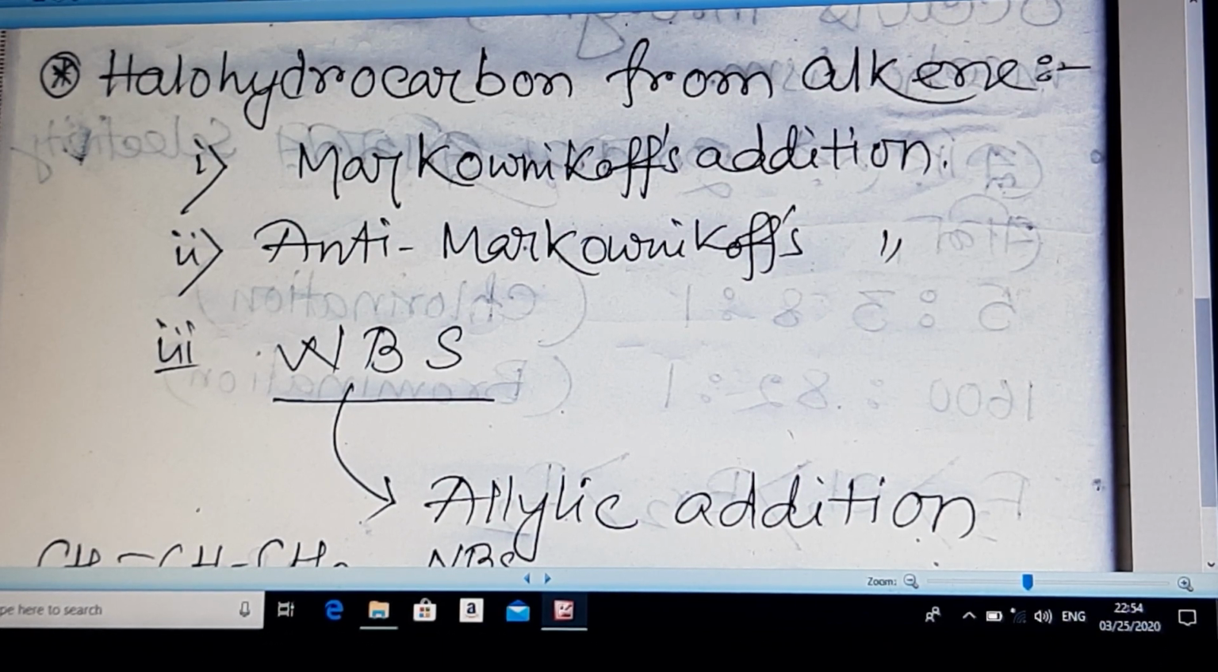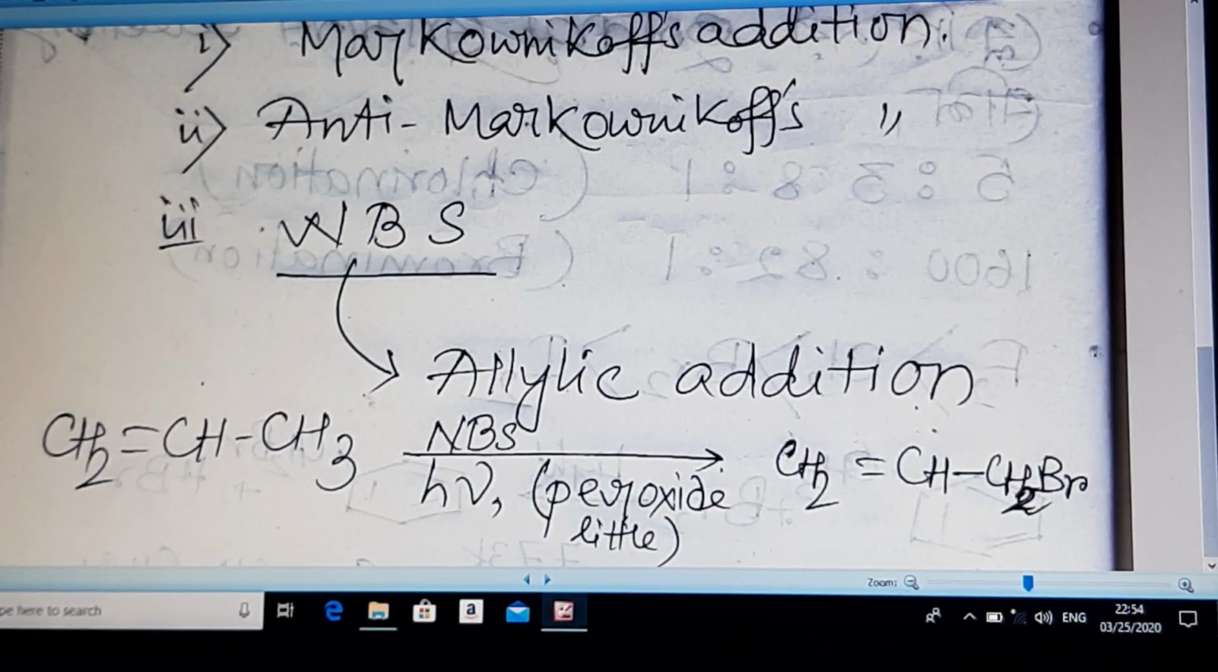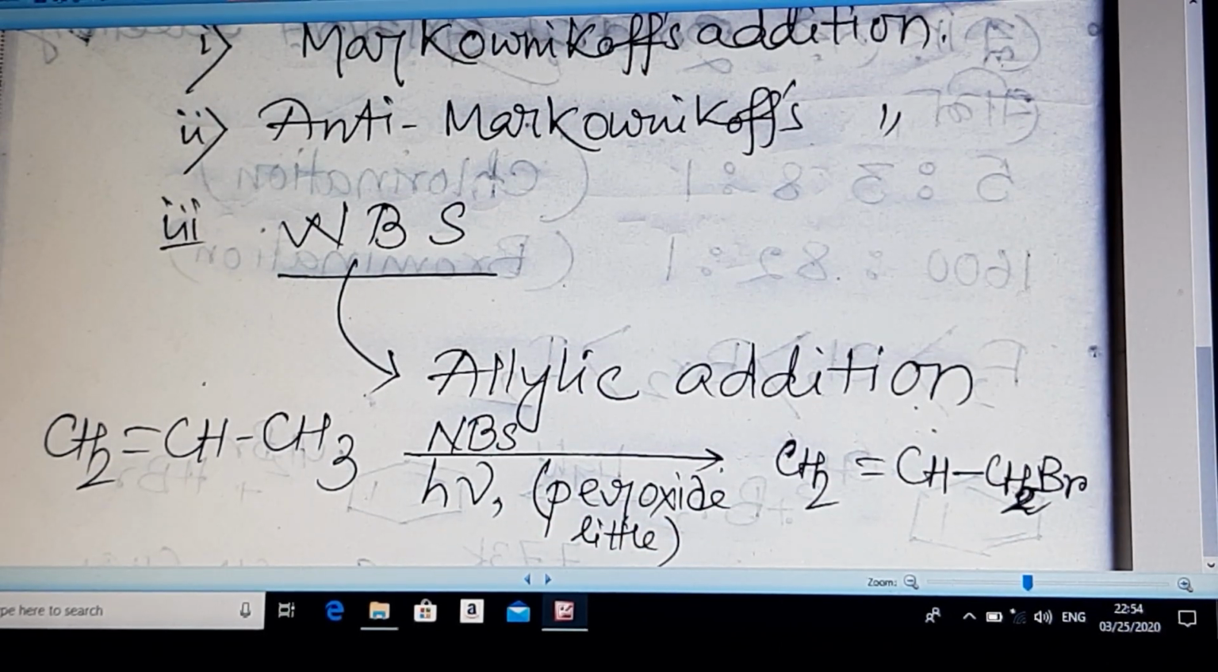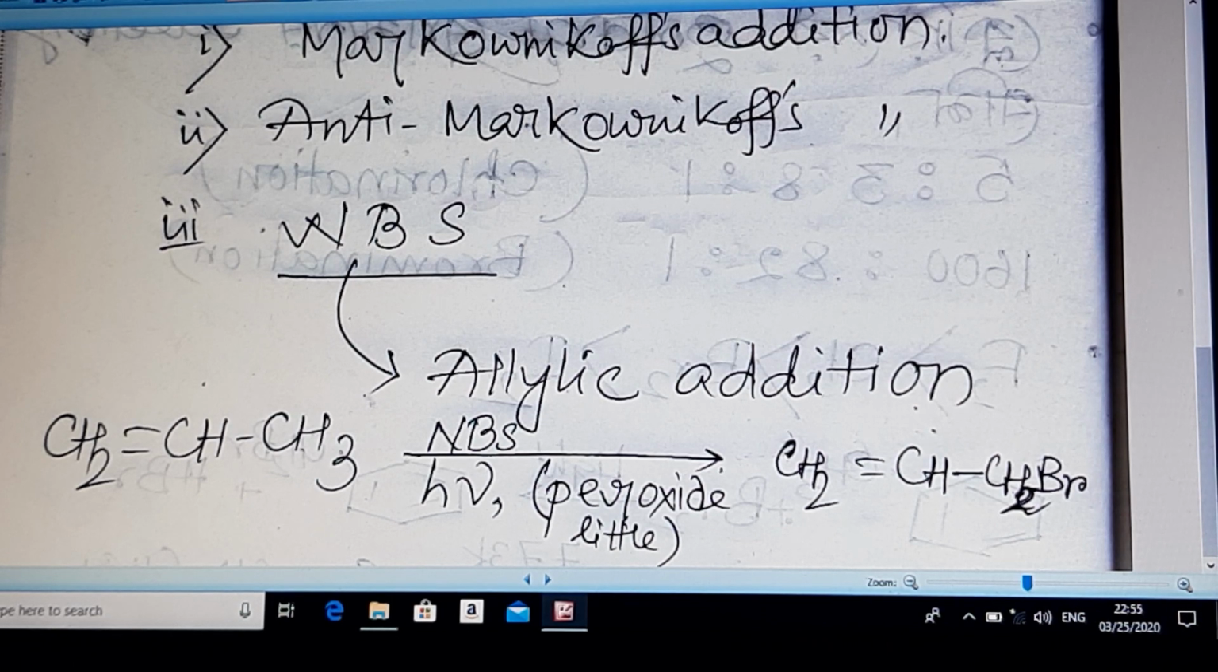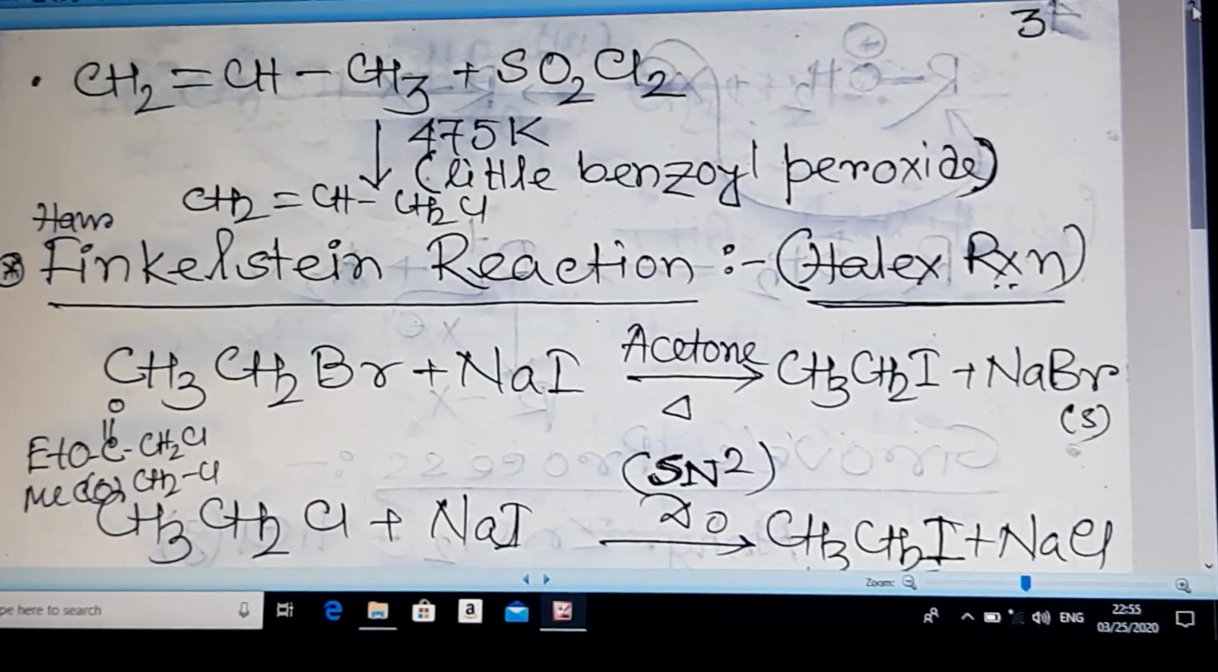NBS, reaction of NBS with alkene. This is a very important reaction for different types of competitive exams and also for board exams. Allylic bromination occurs through free radical mechanism in presence of a little amount of peroxide. When NBS is allowed to react with allylic hydrogen containing compounds, it will replace the allylic hydrogen with bromine. Okay, that's fine. Let us follow the mechanism.